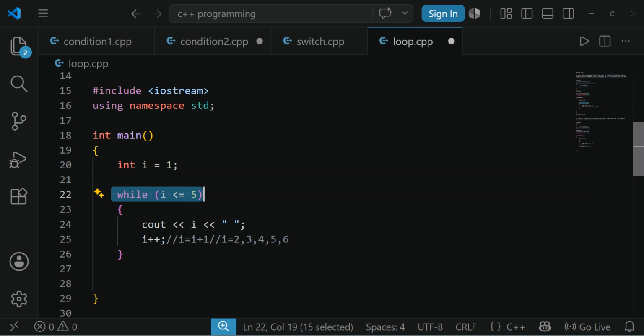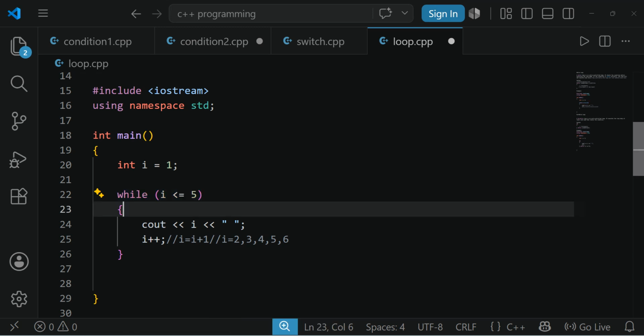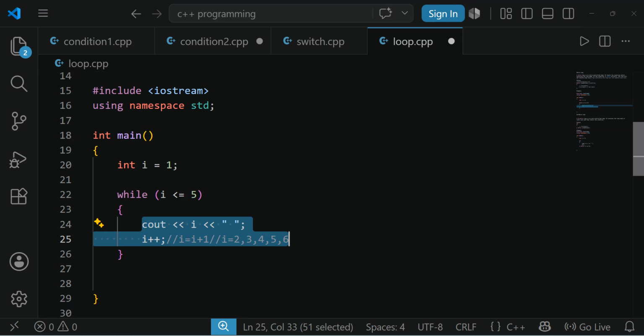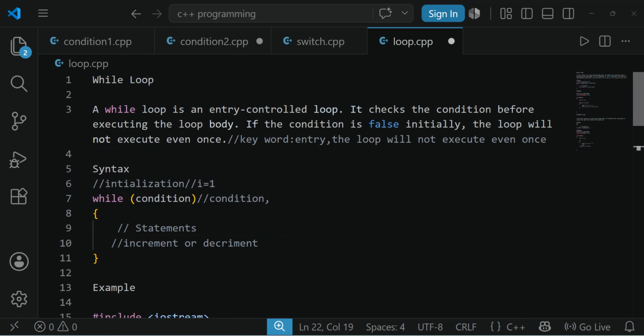It's like when we are entering a college, initially the security guards might check our ID card or uniform at the entrance. That is known as entry control. In the same way, here the while is checking the condition at the initial stage of executing the block. They check our ID card or uniform before we enter the college. After entering, they won't come to our rooms to check. Initially, at the gate only, they will check. The same thing is happening here, and because of that, it is called an entry control loop.